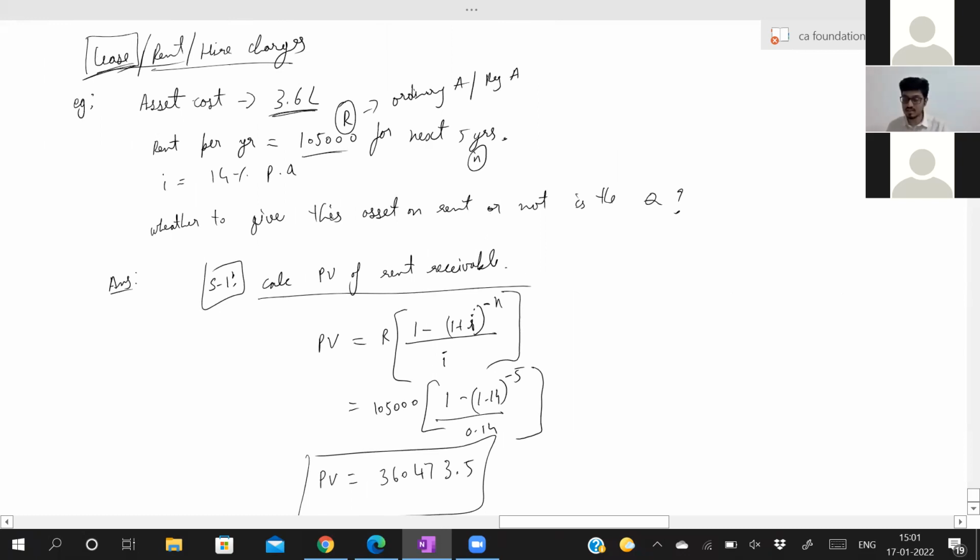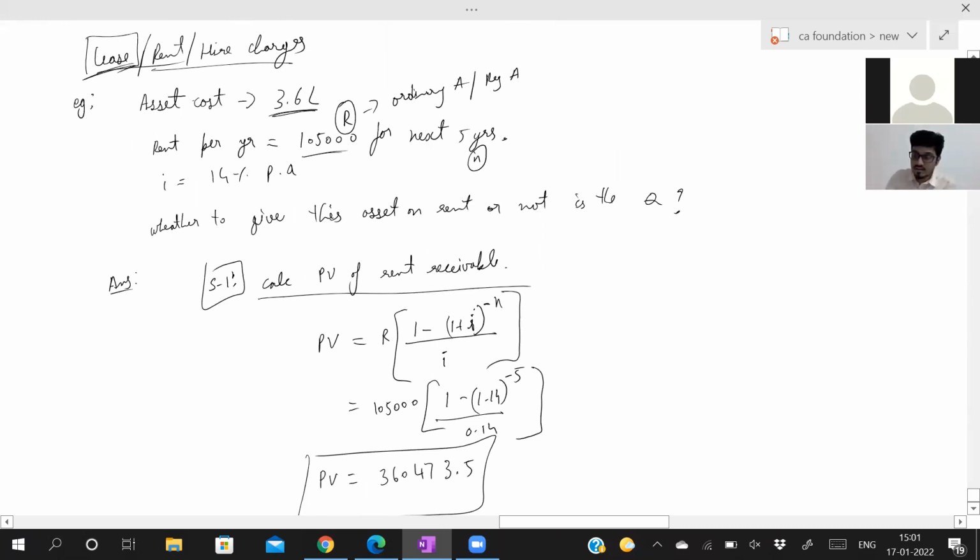I'm getting this answer. How much am I spending today? 3,60,000. But how much is the present value of the rent receivable? 3,60,473. So this value is better than 3,60,000. Therefore I will give this on rent.